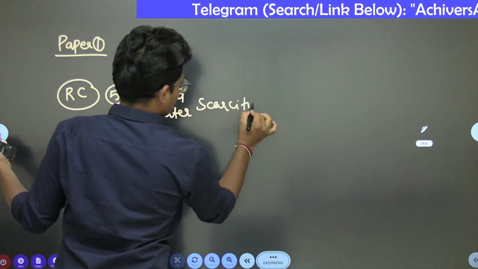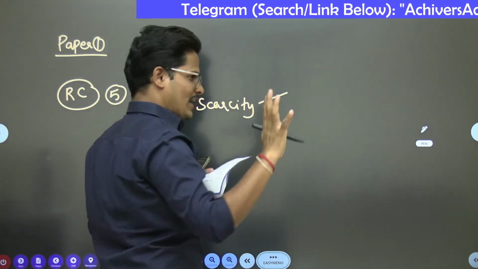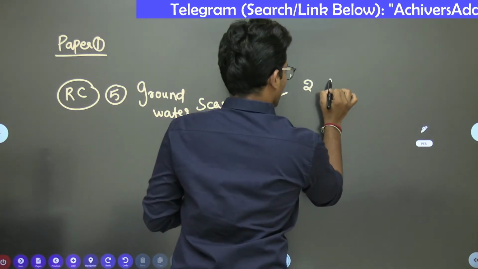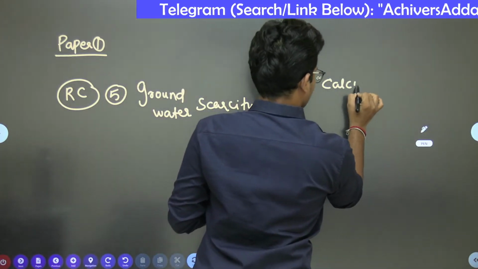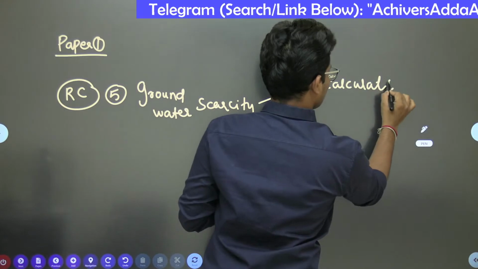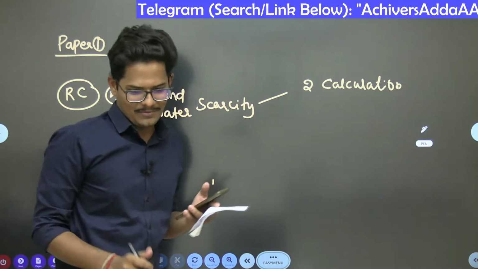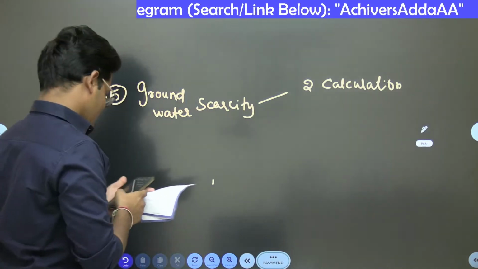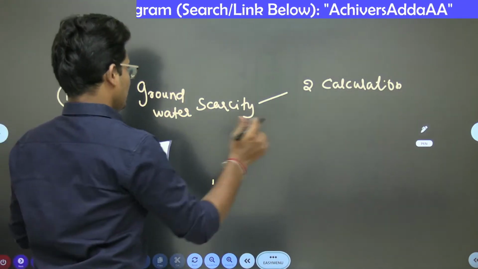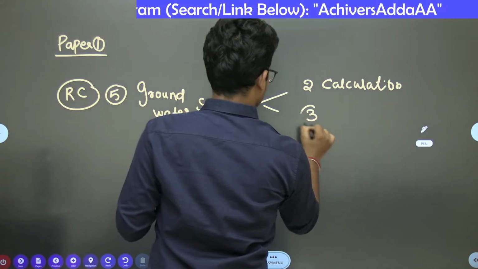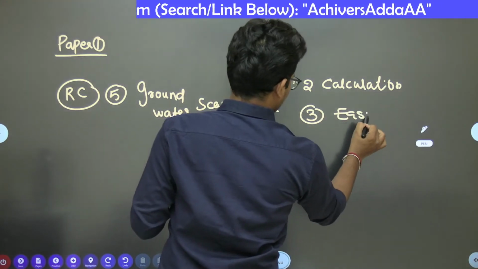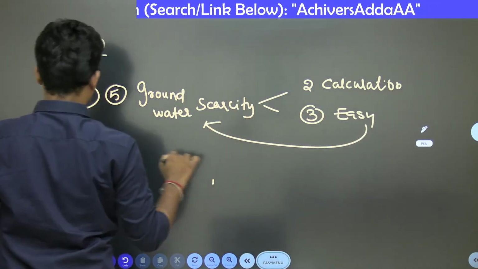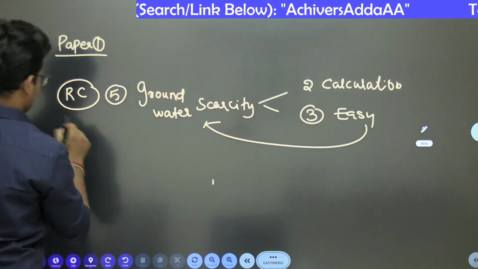Out of the 5 questions, 2 were calculation based. This is the highest out of all. The remaining 3 could be answered easily and directly from the passage only. This is the reading comprehension in paper 1.